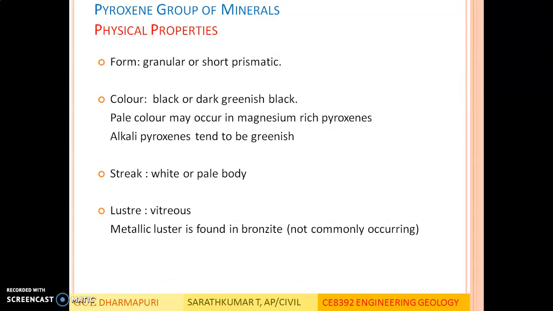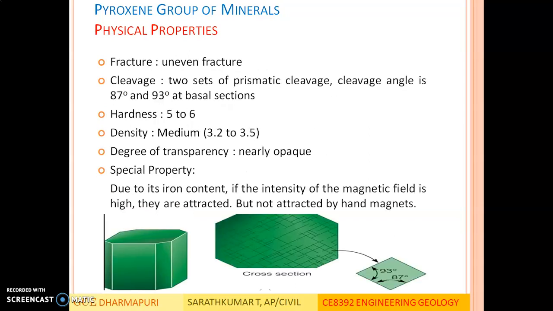Pyroxene group of minerals. Physical properties. Its form is granular or short prismatic. It occurs either in black or dark greenish black. Pale color may occur in magnesium-rich pyroxenes. Alkali pyroxenes tend to be greenish. Streak, white or pale. Luster. Its vitreous to metallic luster is found in bronzite, which is not a commonly occurring pyroxene. Fracture, uneven fracture.